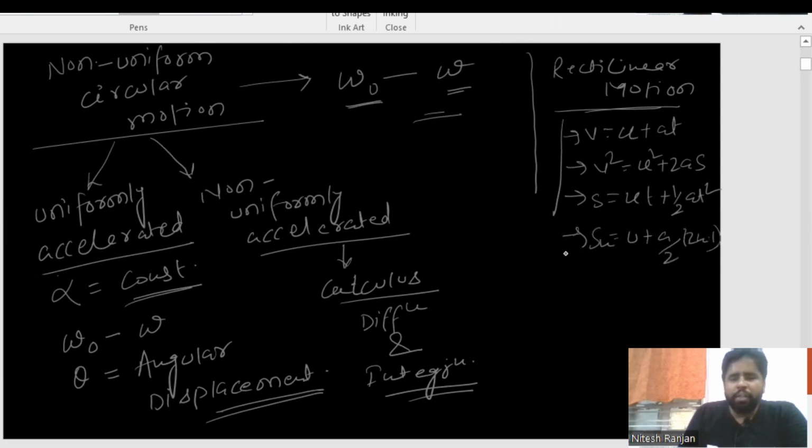These are all the equations we already know in rectilinear motion. Fine. So you will be facing very familiar names here.